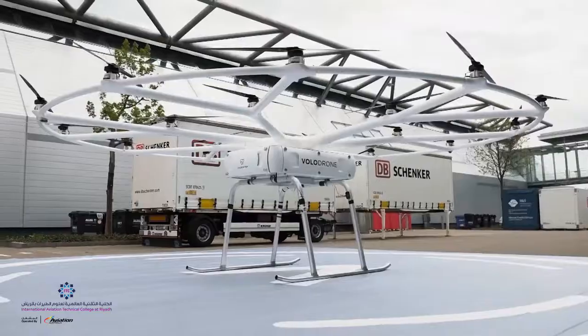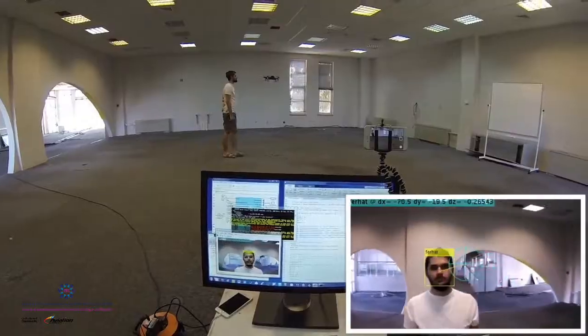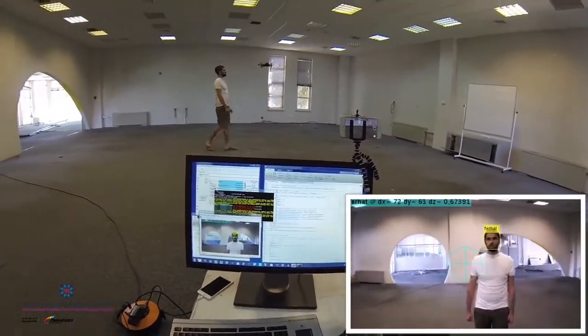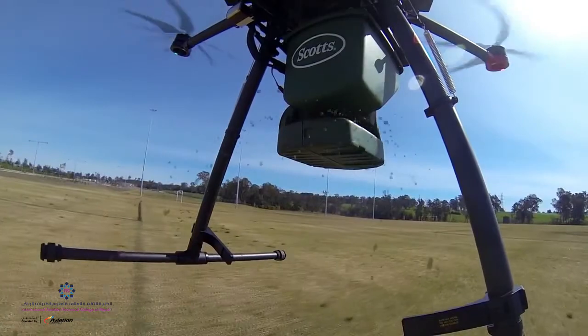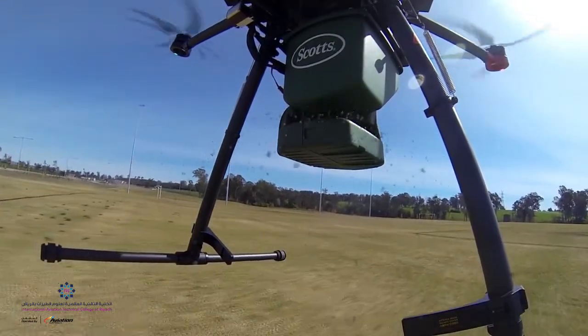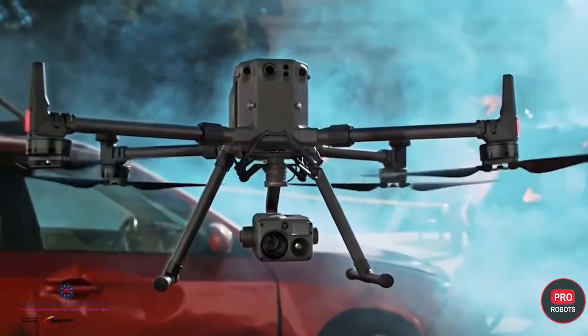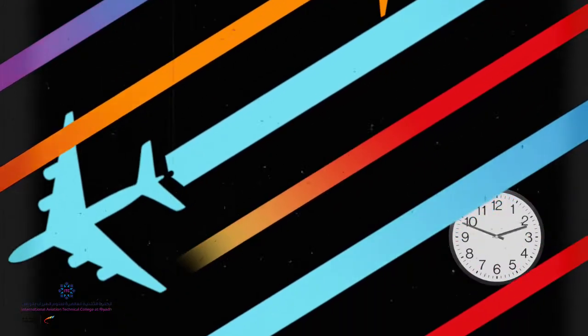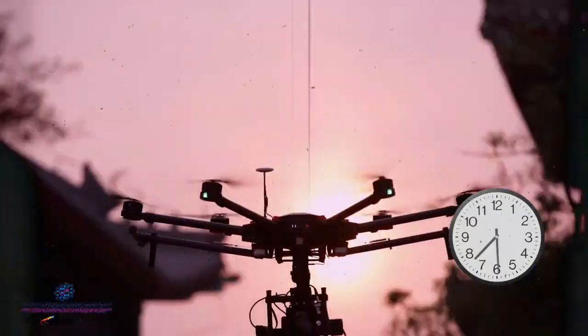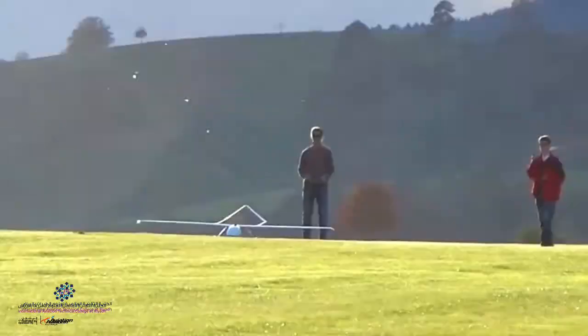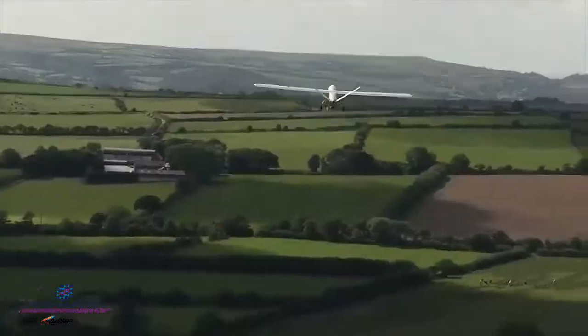UAVs, those good old planes without a pilot on board, matter of fact with no one on board. These little monsters do scores of works for us that otherwise would have been too costly. From wildlife management, traffic management, agriculture, filming, border patrol, and wait a minute, we covered all this in one of our earlier videos on the topic of unmanned aerial system.